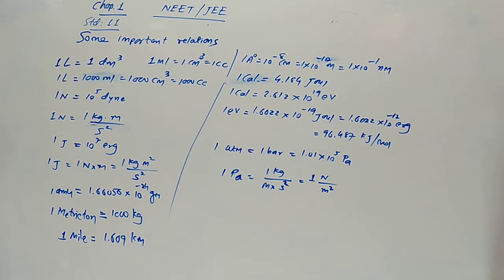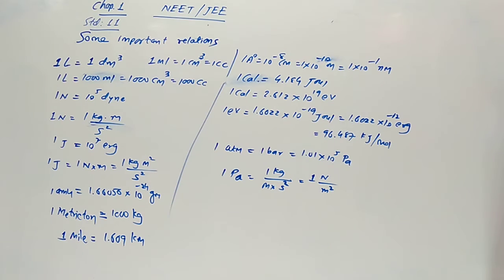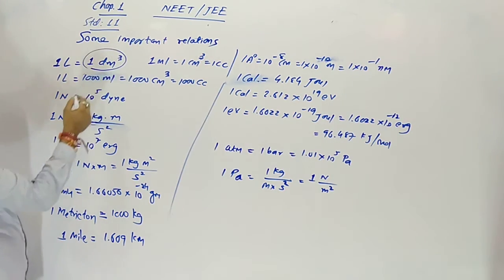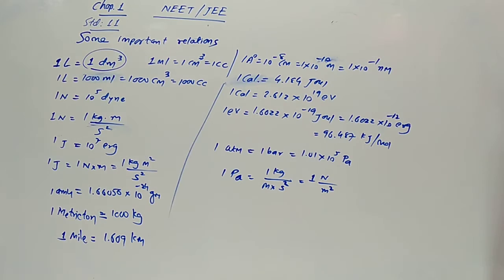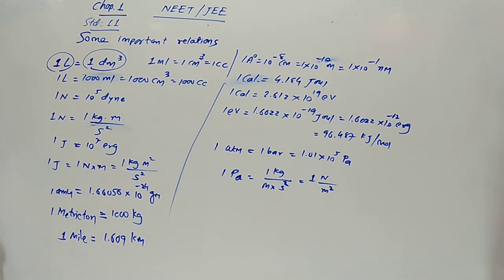1 liter. This relation comes in our syllabus again and again, most of the time: 1 liter equals 1 decimeter cube. So sometimes in a question the volume comes as 1 decimeter cube. It means 1 liter. 5 decimeter cube means 5 liter.